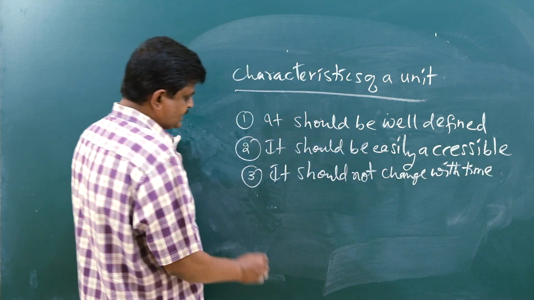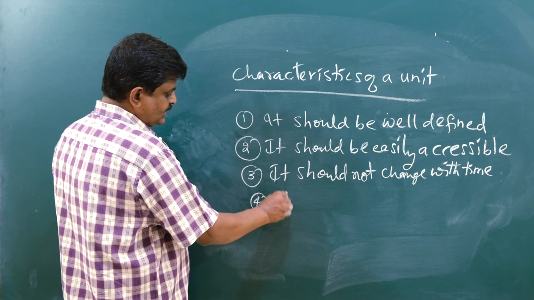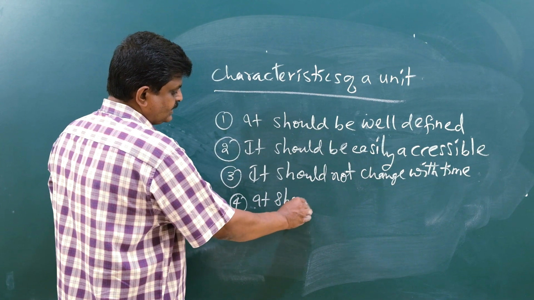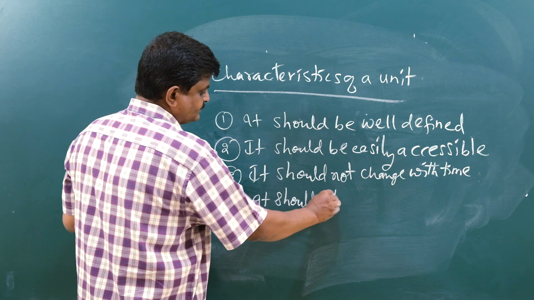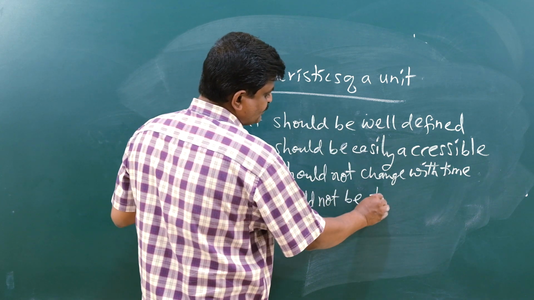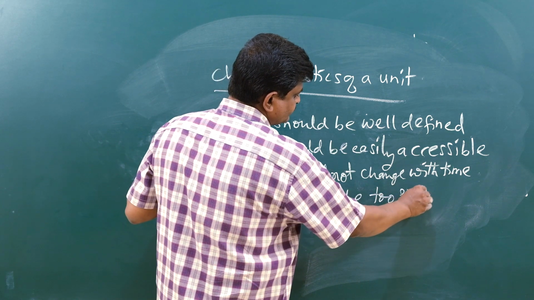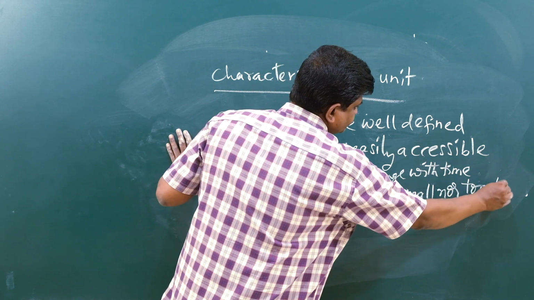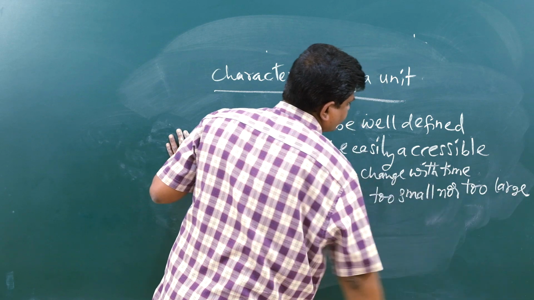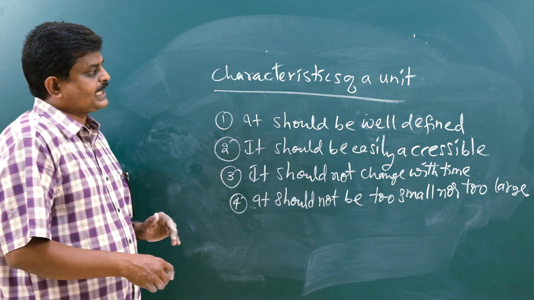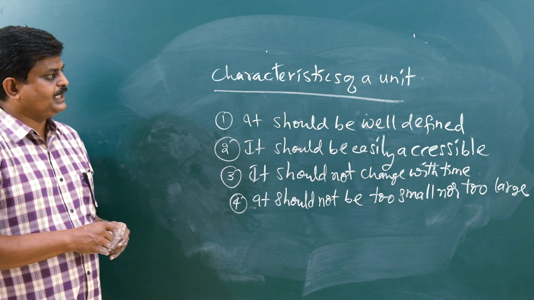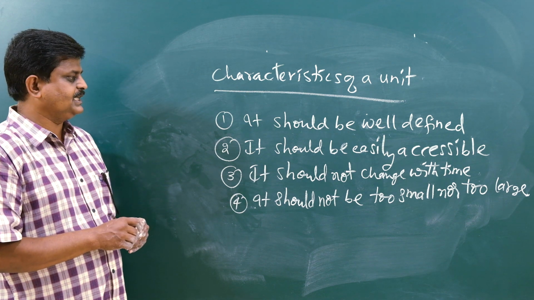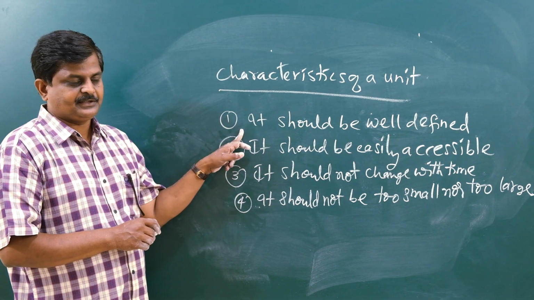Next, it should not be too small nor too large. Just see what are the characteristics a unit should have. First thing is it should be well defined.